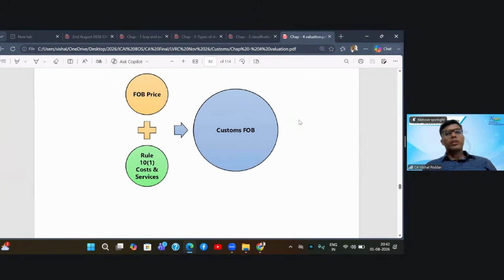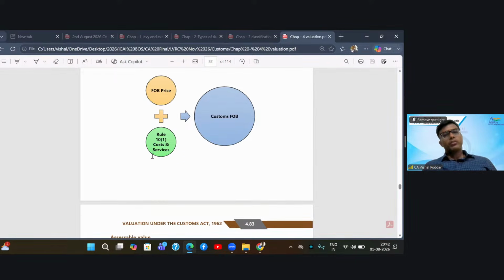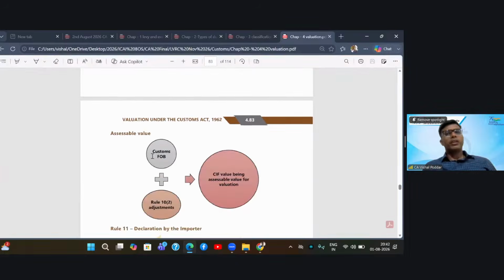Now, how to find out custom FOB? Because over there we saw if the actual freight or actual insurance is not given, you take 20% or 1.125% of custom FOB. So the question is, what is custom FOB? It is the FOB price fixed by the seller plus all costs given in 10.1 above. So when you add up all this, the value that you get is the custom FOB.